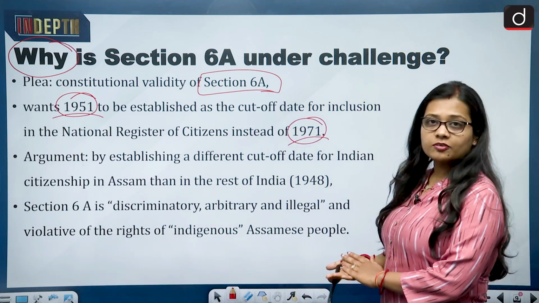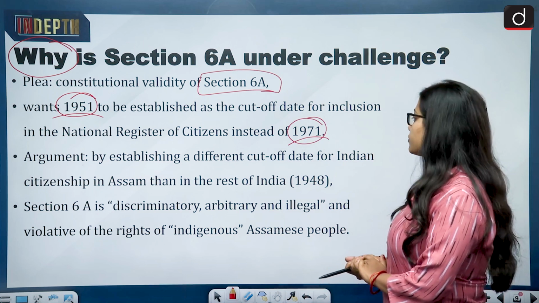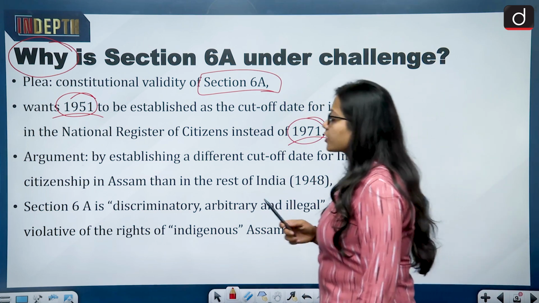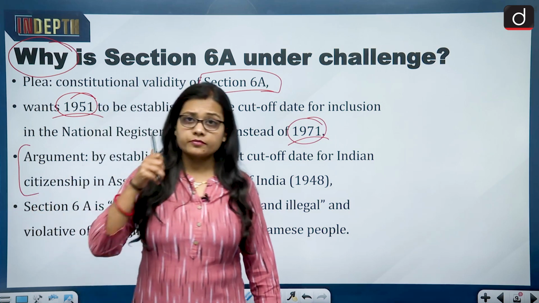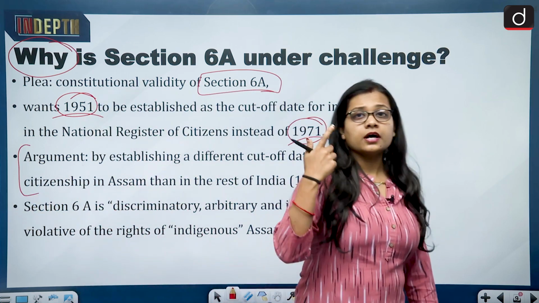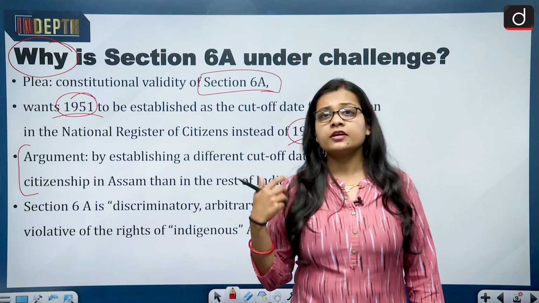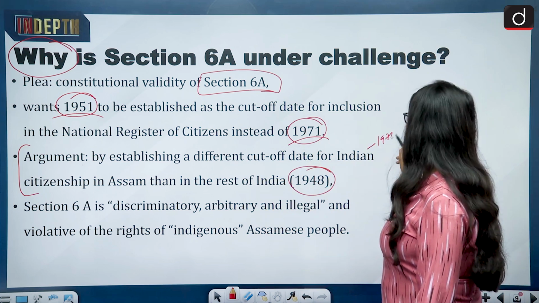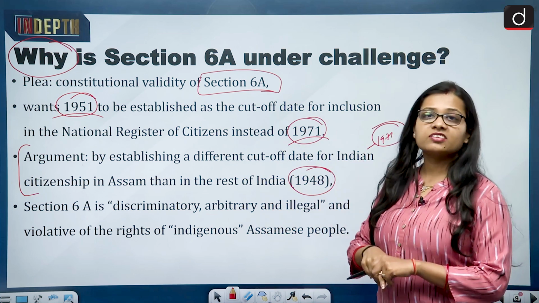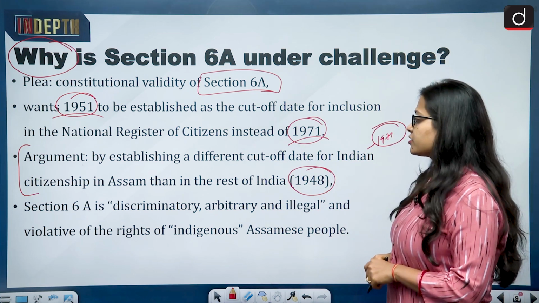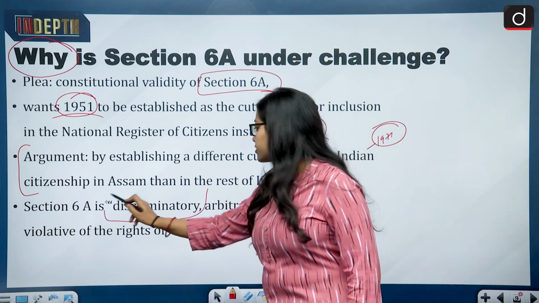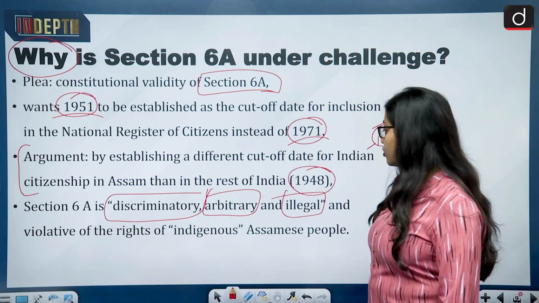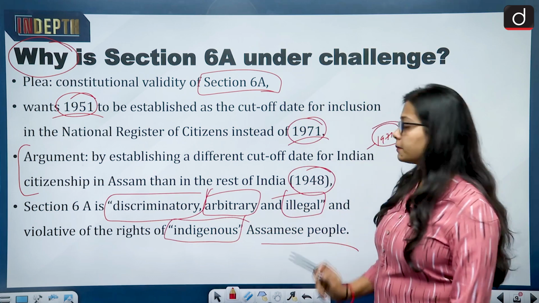Then the argument that has come up is about establishing a different cutoff date for Indian citizenship in Assam than in the rest of India. Now this is the argument that is coming up: why is it that for the state of Assam and the rest of India, the dates are differing? While in India the date is 1948, in Assam why is it 1971? Why can't both the dates be the same? Then section 6A is considered to be discriminatory, arbitrary and illegal, and violative of the rights of indigenous Assamese people.